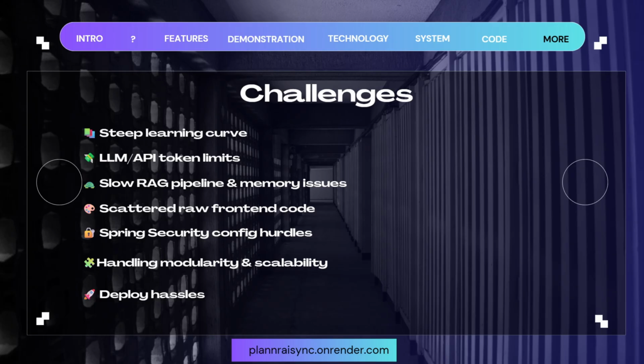And we have a problem in our front-end code because we didn't use any framework here. So it is kind of scattered everywhere, and integrating or configuring security was also a hassle, especially at the last moment when we had some trouble dealing with some new endpoints. We tried to maintain modularity and scalability while developing. It was tough, and there is more room for improvement. And I especially want to talk about deployment.